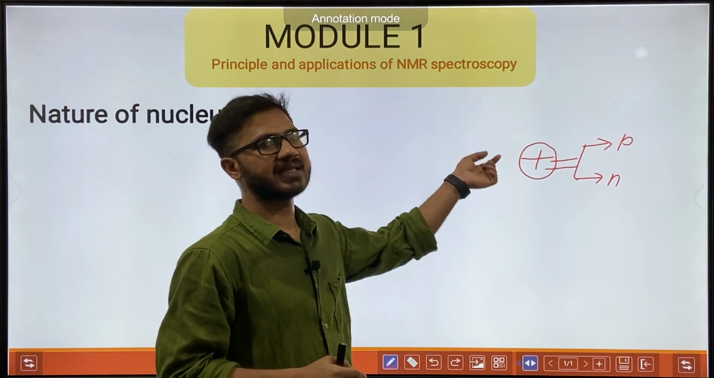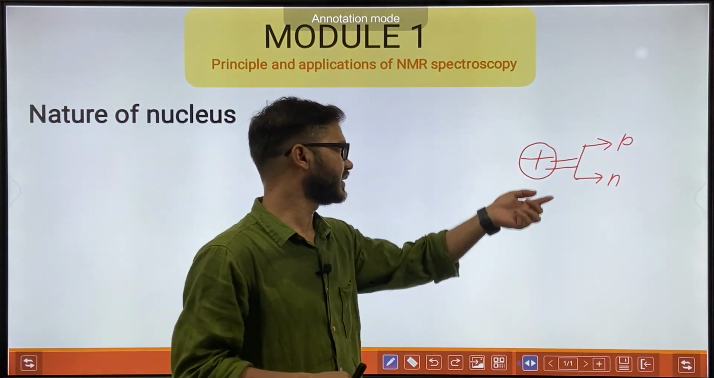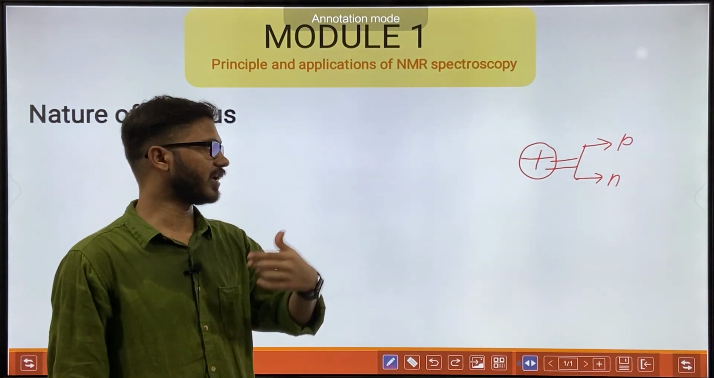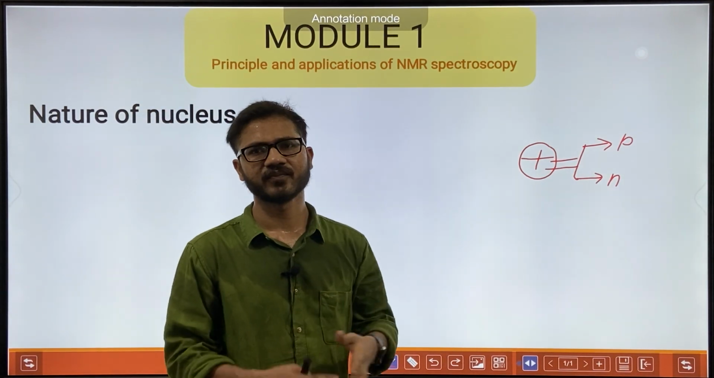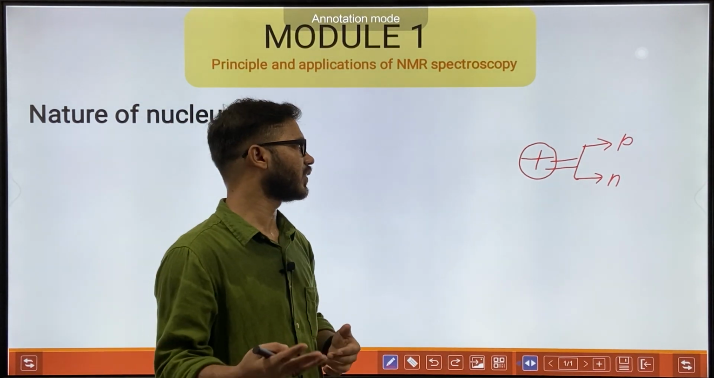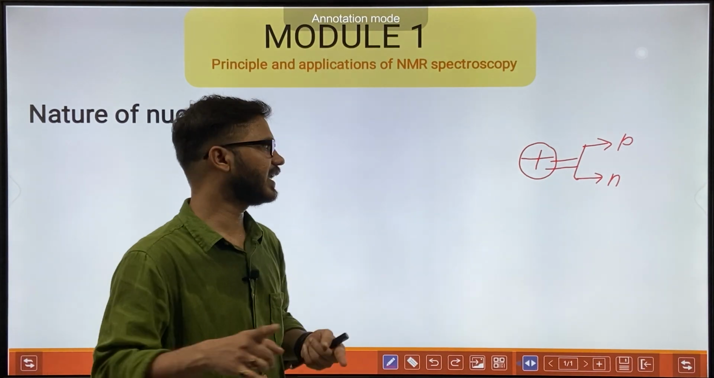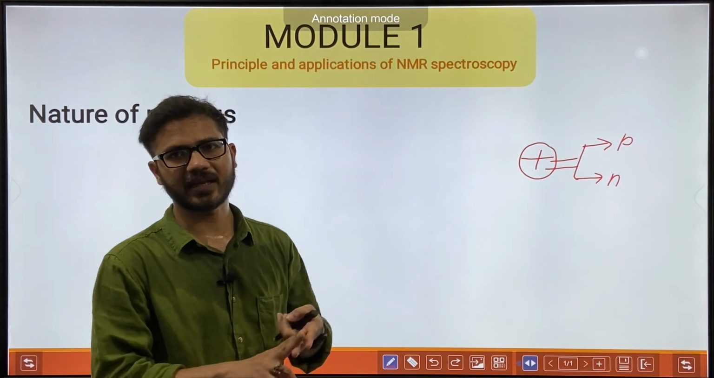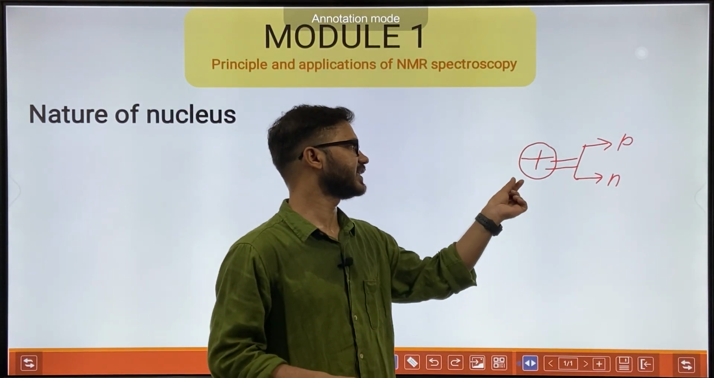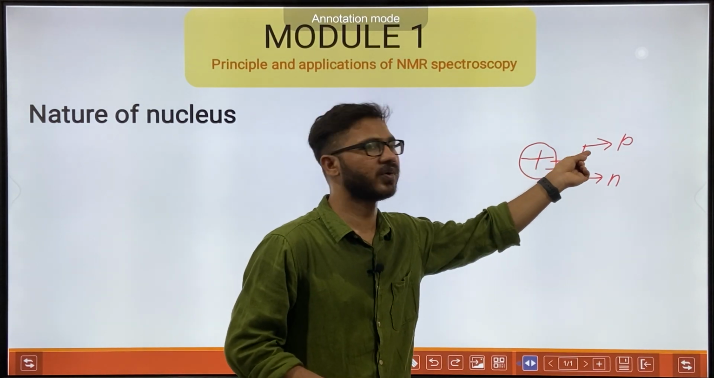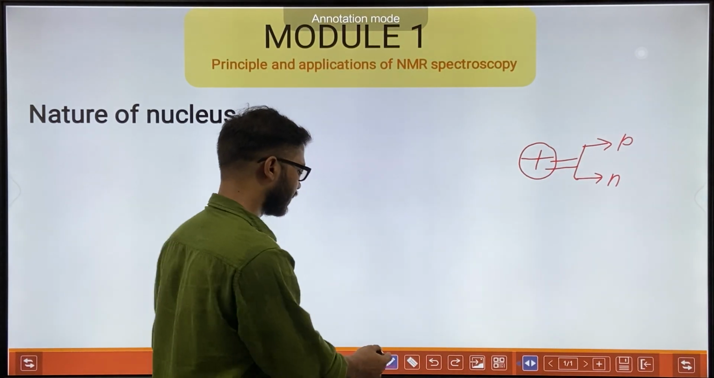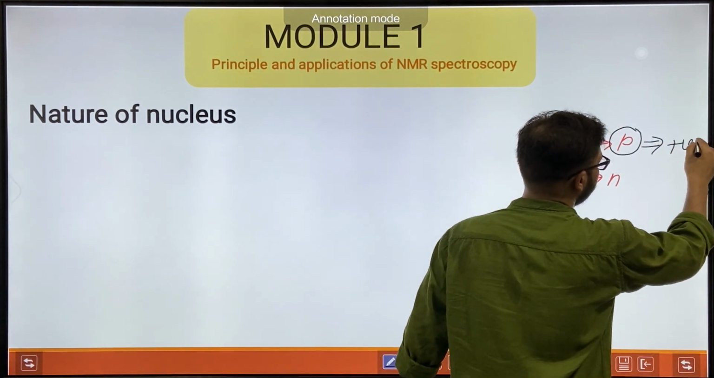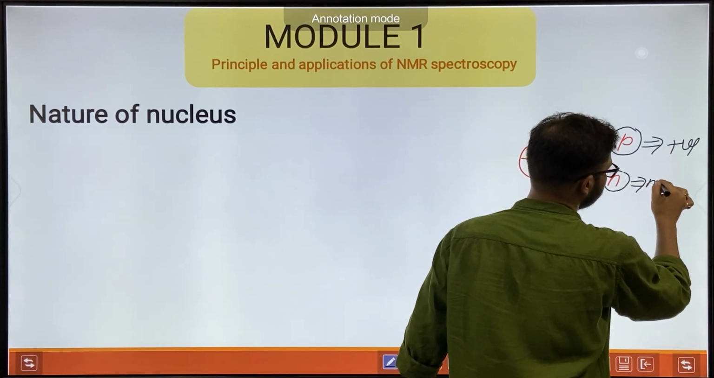There are many other particles like mesons which are not of interest in nuclear magnetic resonance spectroscopy, which belongs to another part of physics, nuclear physics. So we are not talking about other particles. From the point of view of NMR spectroscopy, the nucleus is made of protons and neutrons. Protons are positively charged and neutrons are neutral.